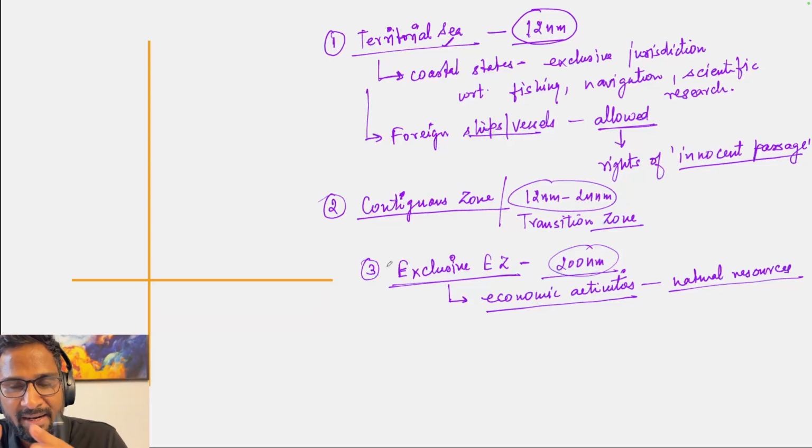Mostly the exclusive economic zone and continental shelf are the same for the coastal states. But as I said, on the recommendation of the Commission on Limits of Continental Shelf, the continental shelf can be extended up to 350 nautical miles. So whatever resources are present on the seabed, they can be extracted, they can be exploited.